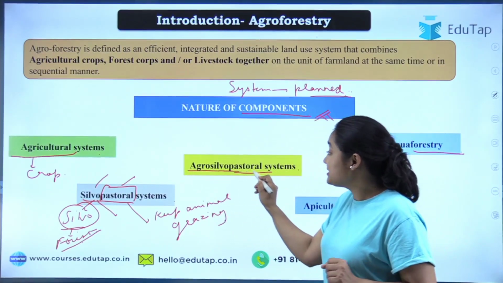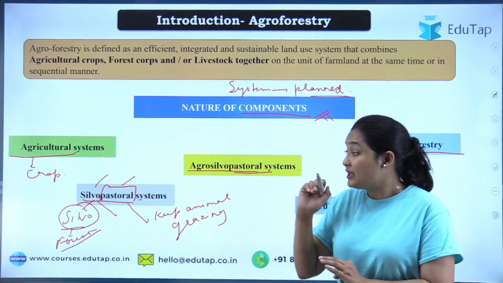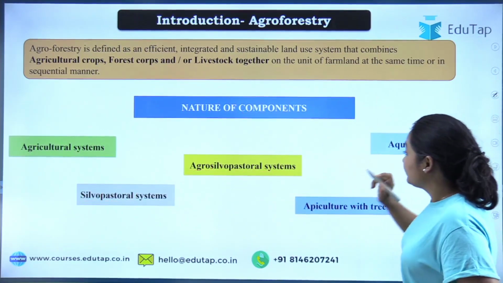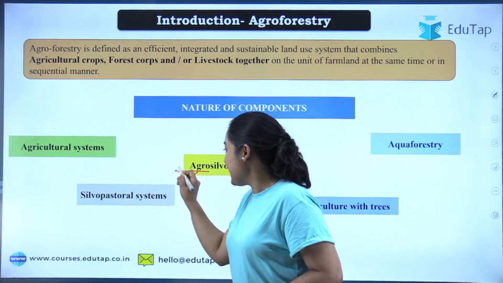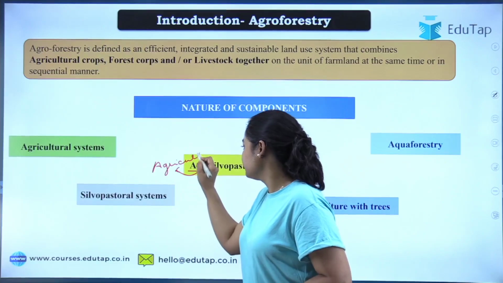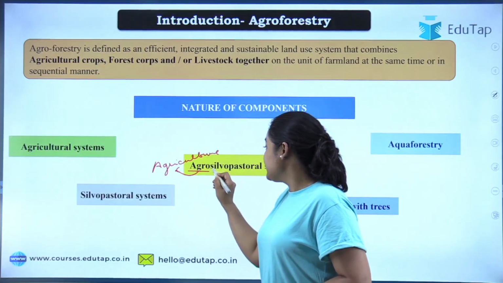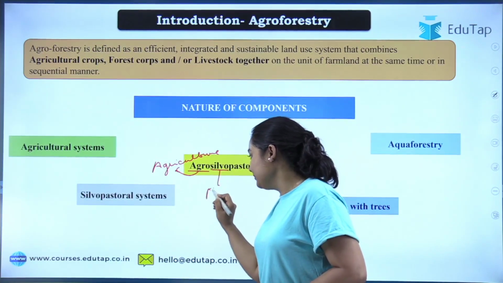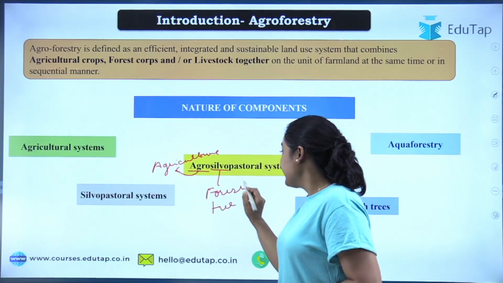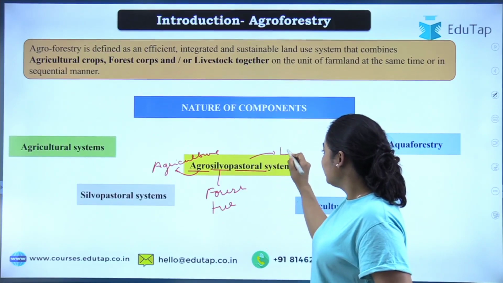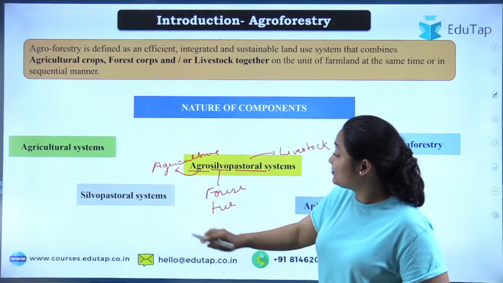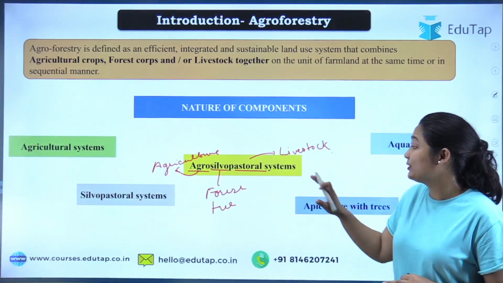Then we'll talk about the agrosilvopastoral culture. Now what is this? See again, agro means one of the components is agriculture. Okay. Then silvo means forest tree. Then pastoral means livestock. So this is what we mean by agrosilvopastoral system.